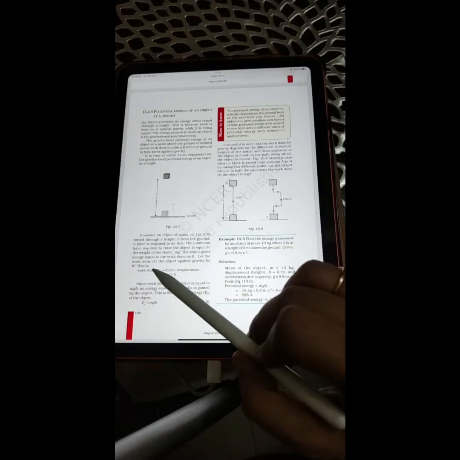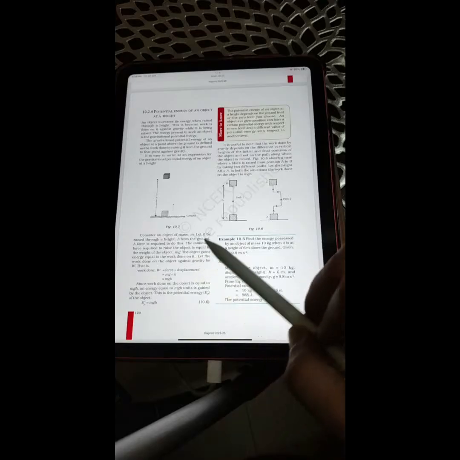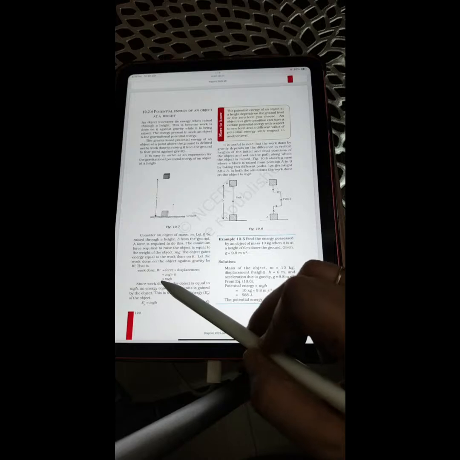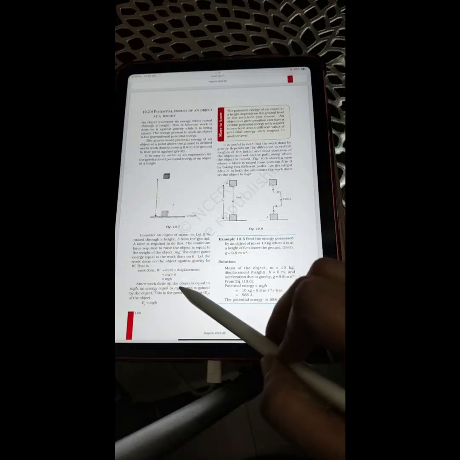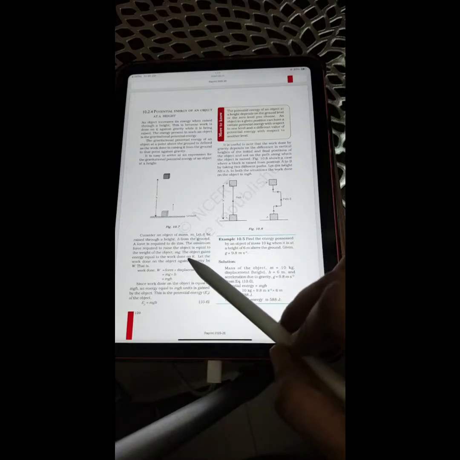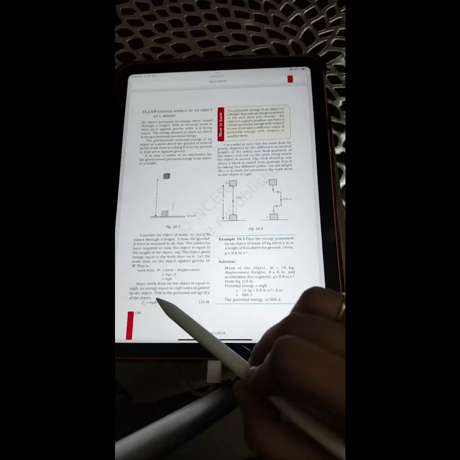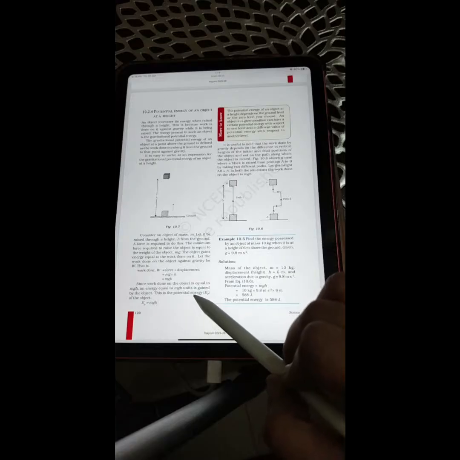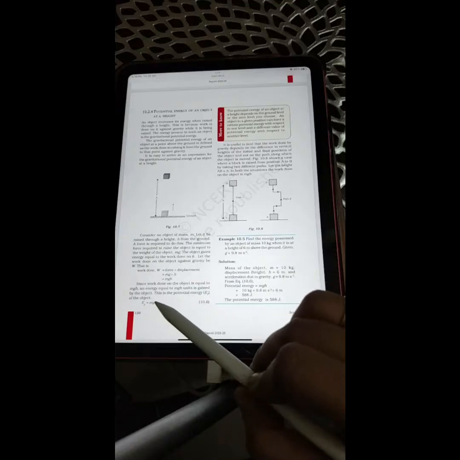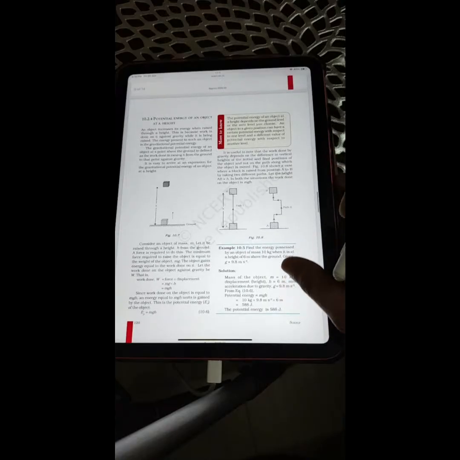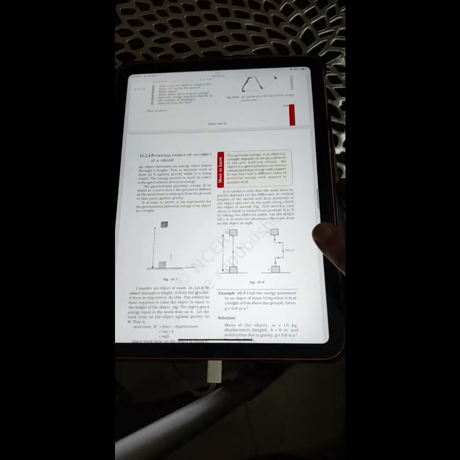The object gains energy equal to the work done on it. Let the work done on the object against gravity be W. That is, work done is equal to force into displacement, so it can also be written as mgh. Since work done on the object is equal to mgh, and energy equal to mgh units is gained by the object, thus this is the potential energy or EP of the object. So EP will be equal to mgh.